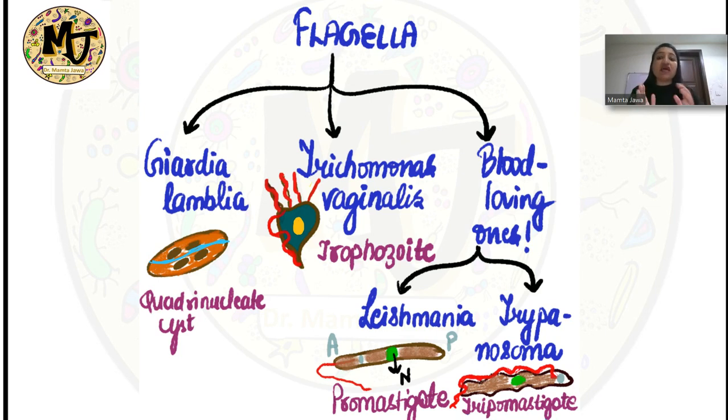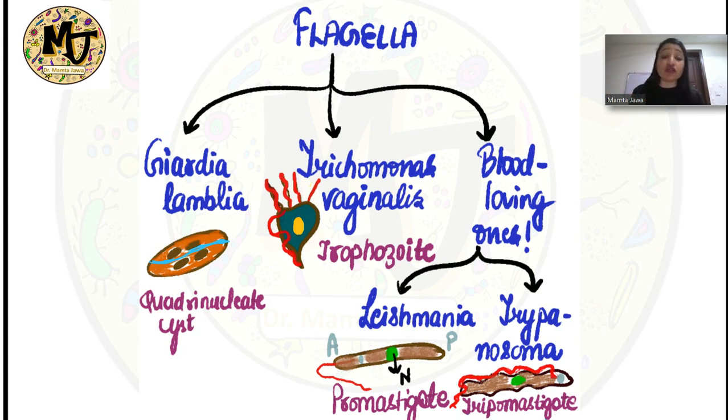spear shape. It has got a total of five flagella, four anterior ones, and the fifth flagellum comes off laterally, known as the recurrent flagellum, and it is nothing but the undulating membrane. All right, so that's about the infective form and the mode of infection in case of Trichomonas vaginalis.